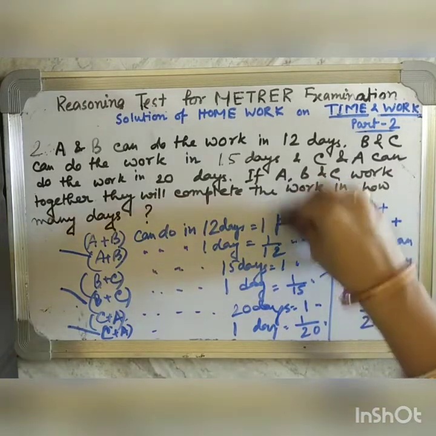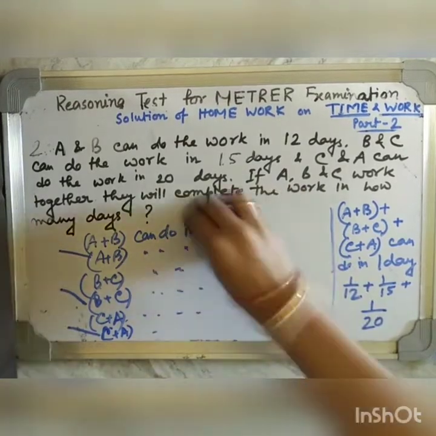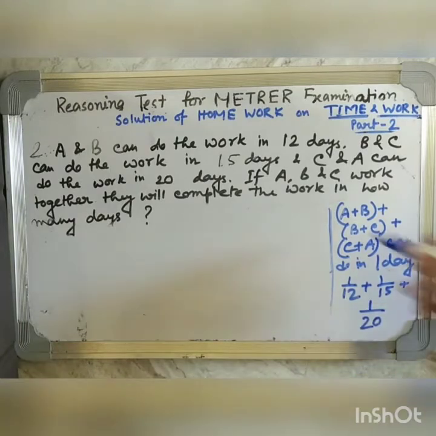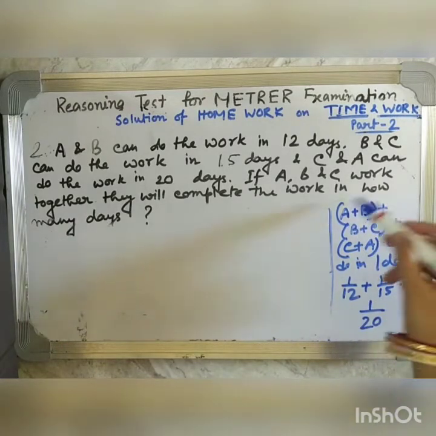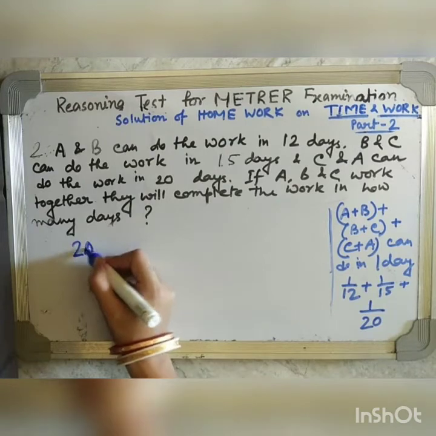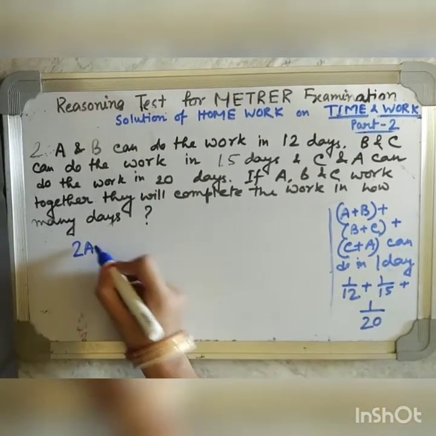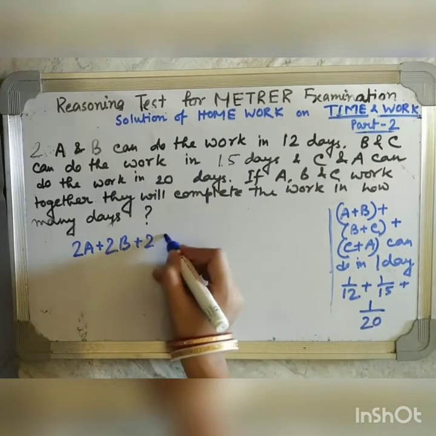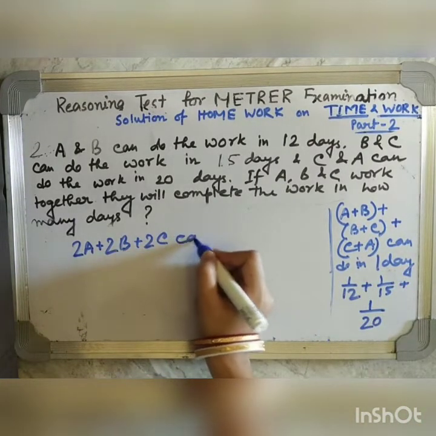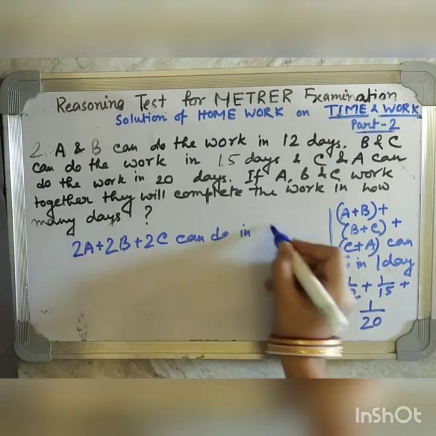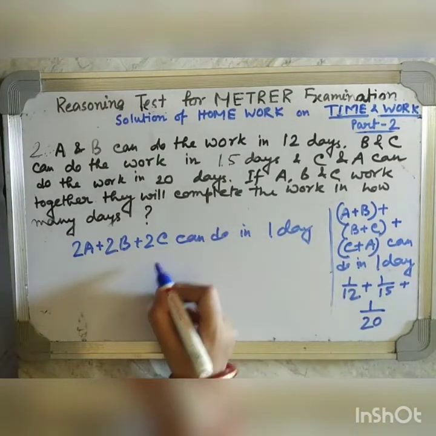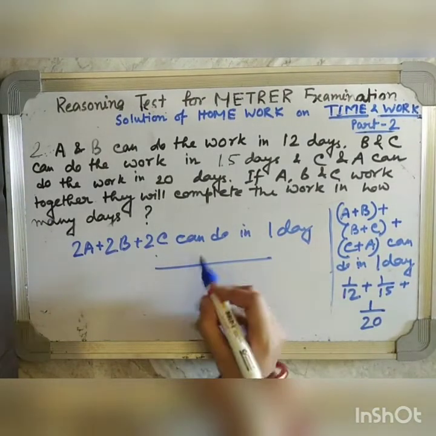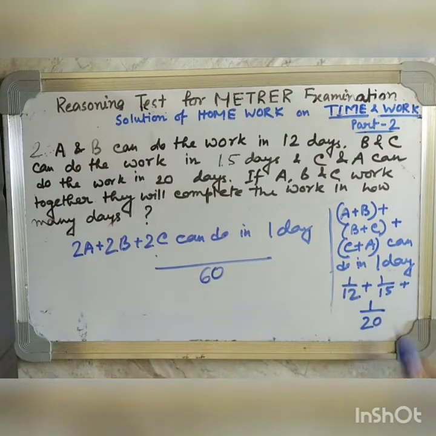Okay. Now how many A's are there in this term? 2 A's are there. How many B's are there? 2 B's are there. How many C's are there? 2 C's are there. Can do in one day. Let's find the LCM of 12, 15 and 20.